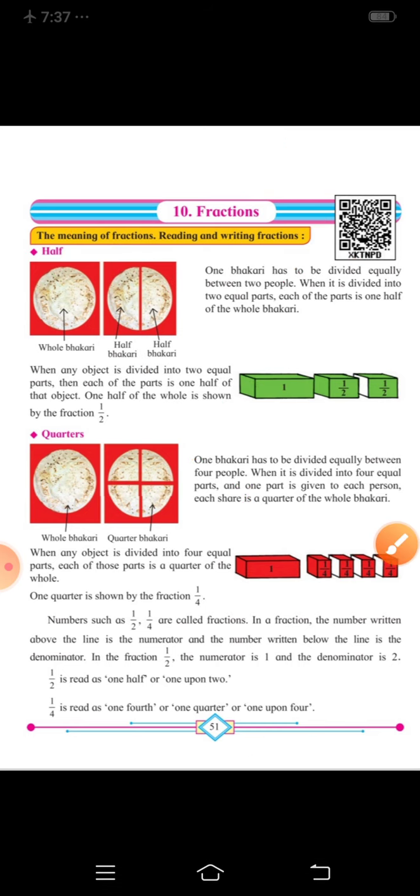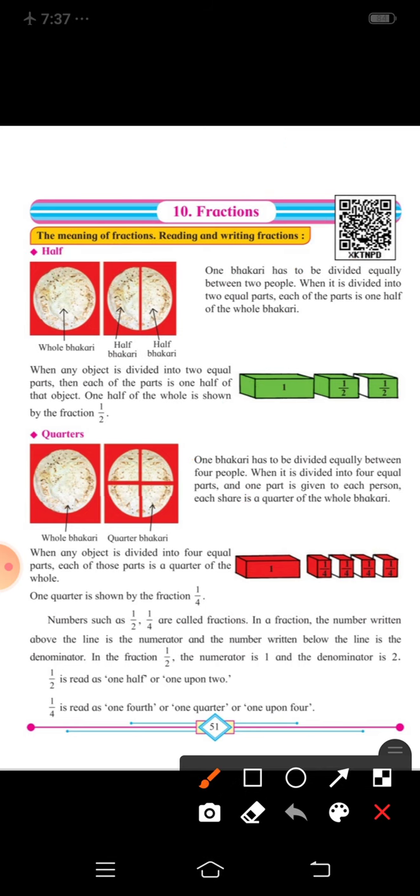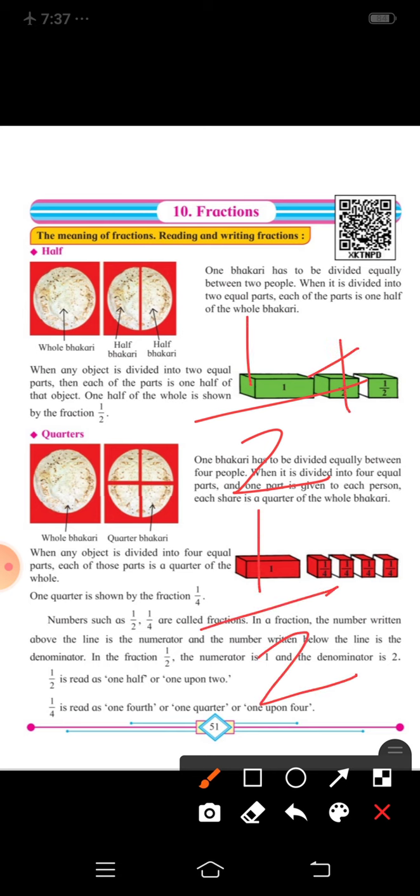How? See, we have divided it into two parts, correct? So 1 part plus the other part. Total parts is 2. We divided it into 2, so this is one part and this is the other part. Now when we write 1 upon 2, this is called a half.